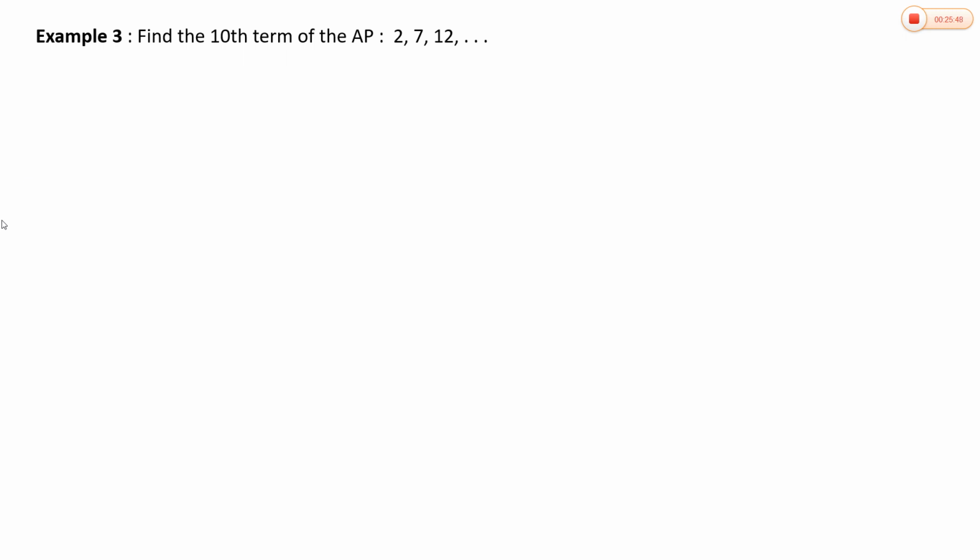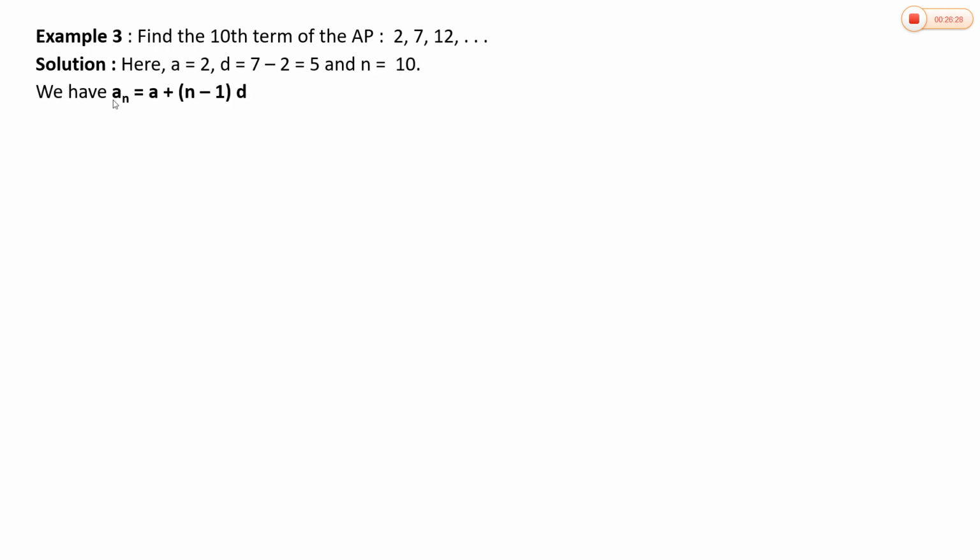We'll solve some examples here. Find the 10th term of the AP. The given AP is 2, 7, 12 and goes on. You have to find the 10th term of the given AP. For this, first write what is the value of a and what is the value of d. Here a is the first term, that is 2. d can be obtained by a2 minus a1. Here 7 minus 2, that is 5. And here you are going to find the 10th term, so n will be 10.